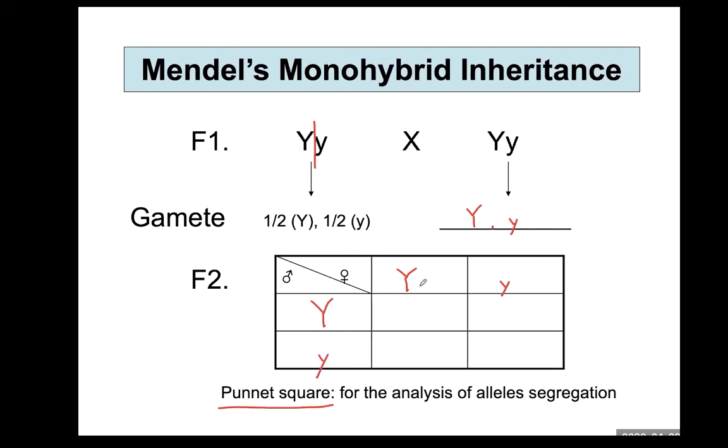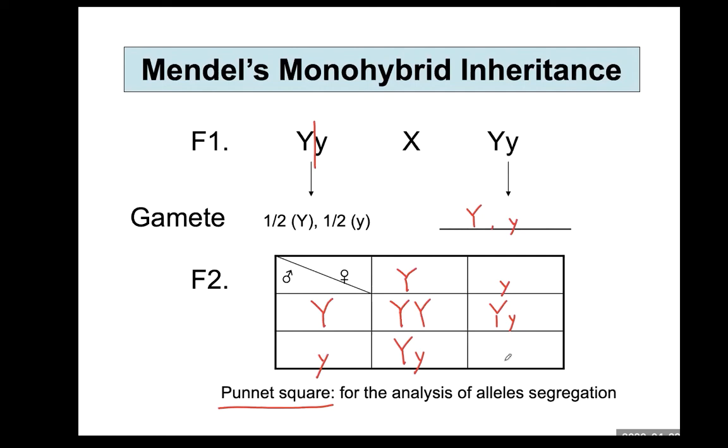The possible gametes of one individual are listed along the horizontal side of the square, and the possible gametes of the other individual are listed along the vertical side. Then this gamete from the female and this gamete from the male fuse together in fertilization, giving rise to F2 generation offspring. In this case, large Y, small y. And you just combine them, large Y, small y. Usually the dominant allele is written right before the recessive allele.